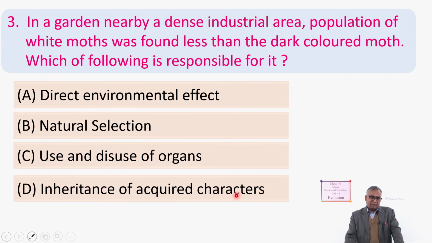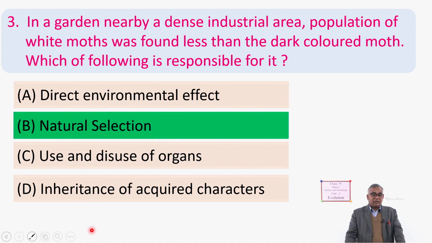A little bit difficult, you have to think. And it is closely related with the diagram I showed you, two moths on the different colored trunks. Do you remember? One was a dark colored and another was a light colored trunk, and the moth was the same. So, I think now you have got the answer. That is what? Natural selection.